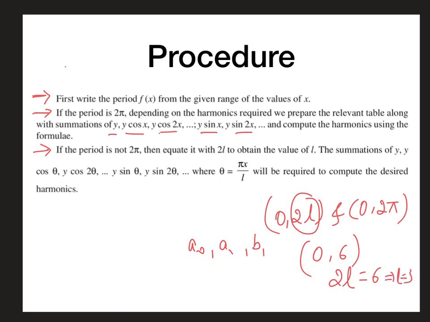Then, because the period is not 2 pi, we have to prepare the table for theta, which is pi x by l. Then we prepare y cos theta, y cos 2 theta, y sin theta, y sin 2 theta, depending upon how many harmonics you require. So let's get started with the problems to understand the method of harmonic analysis.